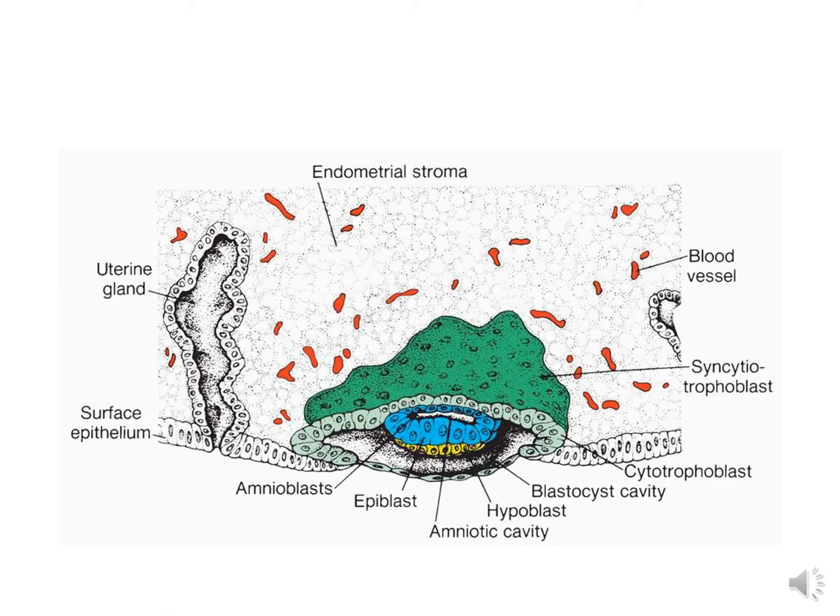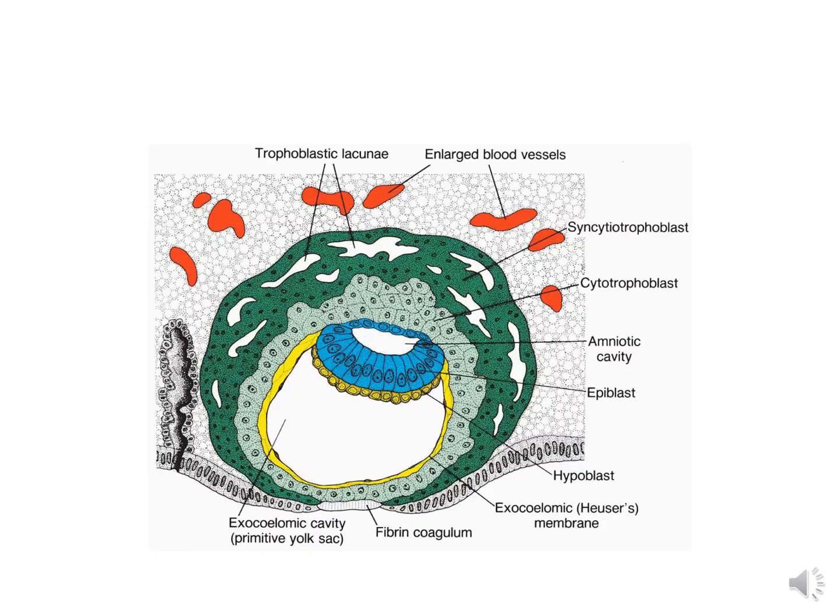The second week of development, and you can see here the bilaminar germ disc, that is the epiblast and hypoblast. These are the amnioblast cells appearing between the trophoblast and the epiblast. So this is the amniotic cavity which is appearing, and the roof is formed by the amnioblasts and the floor is formed by the epiblast cells. Here you can see the amniotic cavity proper.